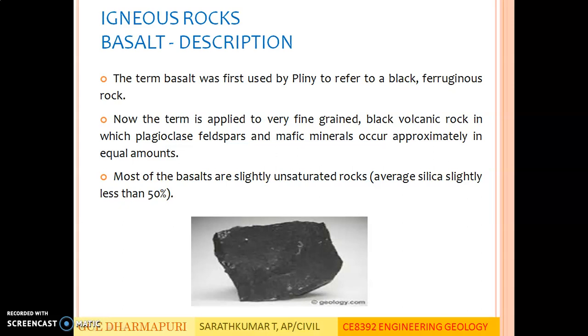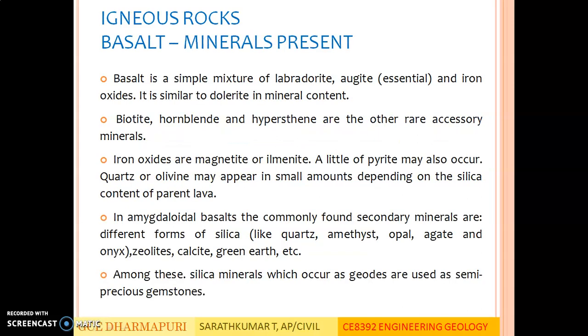The term basalt was first used by Pliny to refer to a black ferruginous rock. Ferruginous means iron content rock. Now the term is applied to very fine grained black volcanic rock in which plagioclase feldspars and mafic minerals occur approximately in equal amounts. Most of the basalts are slightly unsaturated rocks. Rocks are classified into saturated, unsaturated, supersaturated based on their silica content. Since the average silica content of basalt rock is slightly less than 50%, it is called an unsaturated rock.